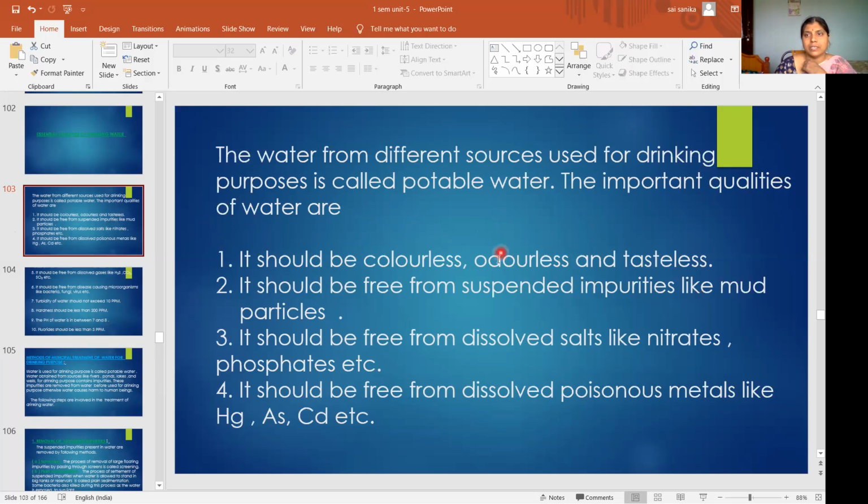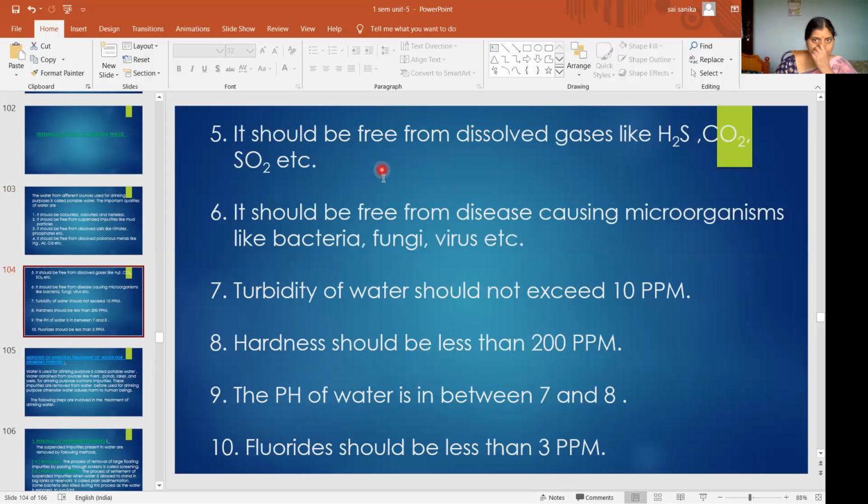These are some of the essential qualities. It should be colorless, odorless, and tasteless. It should be free from suspended impurities like mud particles. It should be free from dissolved salts like nitrates, phosphates, etc. It should be free from dissolved poisonous metals like mercury, arsenic, cadmium, etc. It should be free from dissolved gases like H2S, CO2, SO2, etc. It should be free from disease-causing microorganisms like bacteria, fungi, virus, etc.